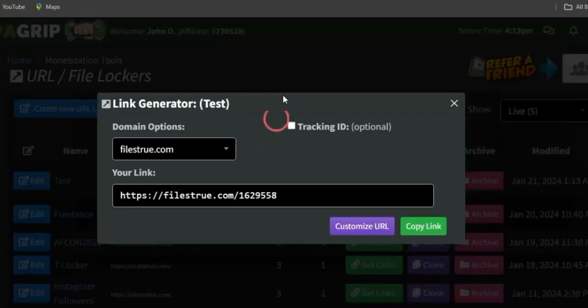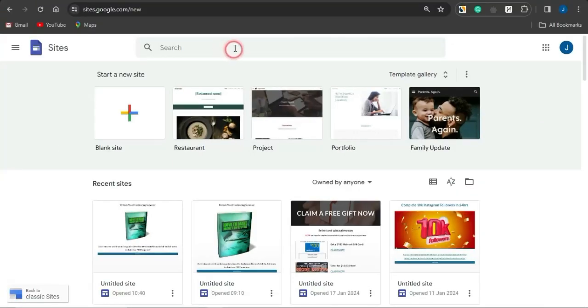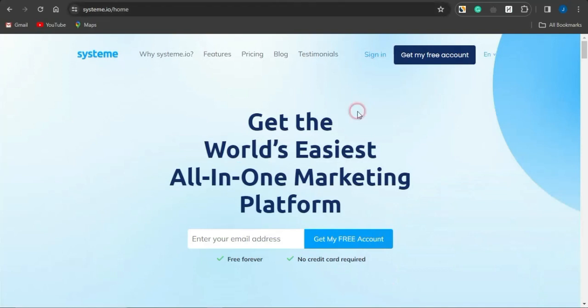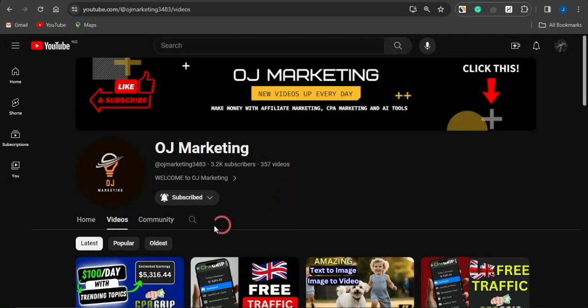You could create landing pages with either Google Sites, which is site.google.com, breezy.cloud, that is breezy.io, or systeme.io. You can create landing pages with any of those websites, as they are 100% free. To learn how to create landing pages with those websites, come onto my channel OJ Marketing, click on the search icon, and just type in landing page.